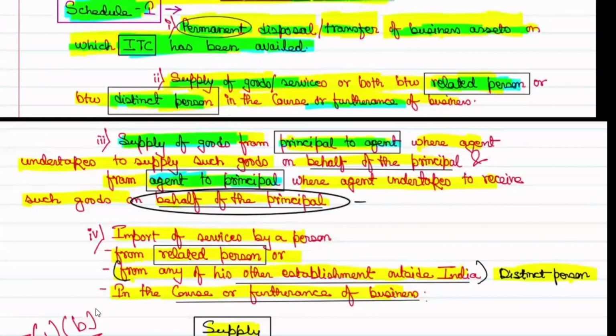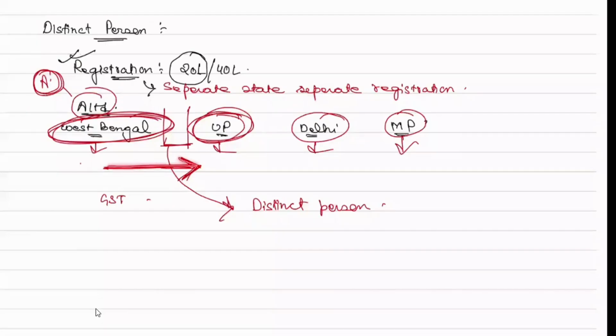Supply of goods or service or both between distinct persons in the course or furtherance of business. So whenever the transfer is happening for 0 rupees, no cost, without consideration, it is in business, and they are distinct persons, so it will be considered as supply and tax will be levied.